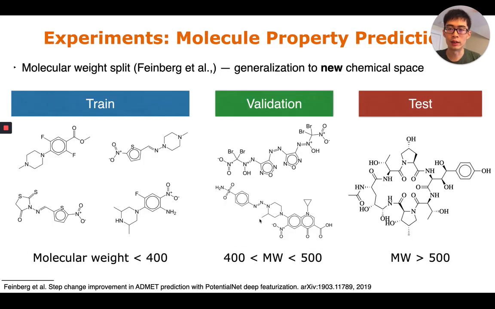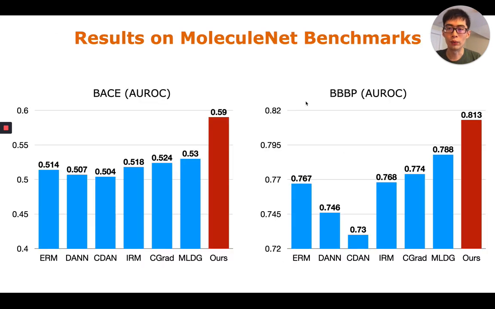We also did another set of experiments on molecule property prediction. Here, the training, validation, and test sets are split based on molecular weight. The training set consists of small molecules, while the test set consists of much larger molecules that are also more complex. So this requires the model to generalize to new chemical spaces. We tested our model on MoleculeNet benchmarks. As you can see here, on 2 of the datasets, our model achieves much higher classification accuracy than the previous domain generalization paradigms.